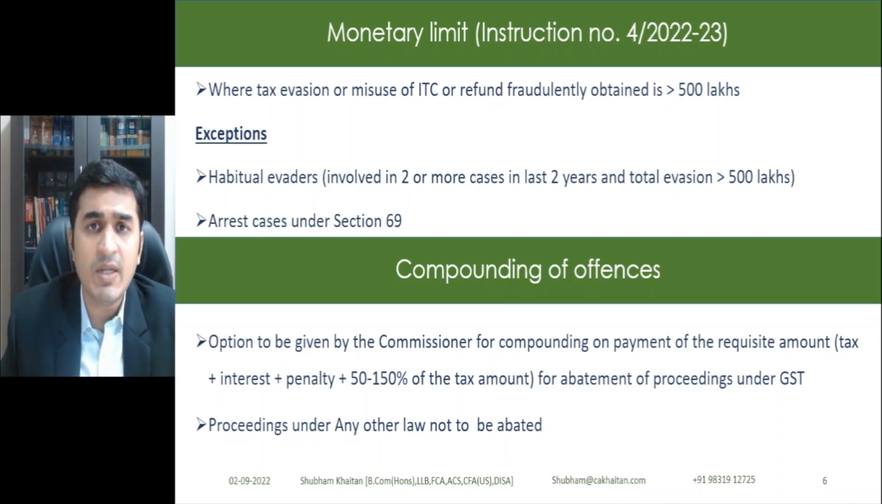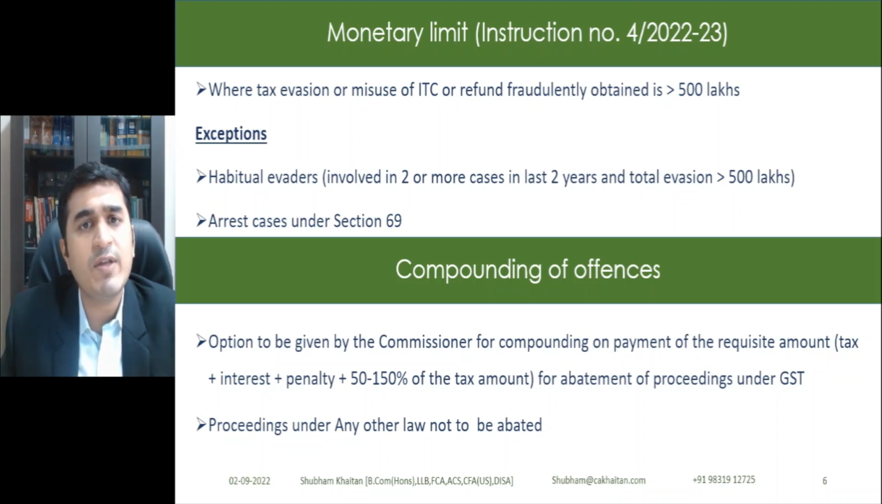So a person who has been regularly offending the law, in such cases the limit of 500 lakhs would not apply for that offence. Second, a person who is part of an arrest case under section 69. So a person who has been arrested under section 69, for them also the 500 lakhs limit would not apply. Now, compounding of offences.